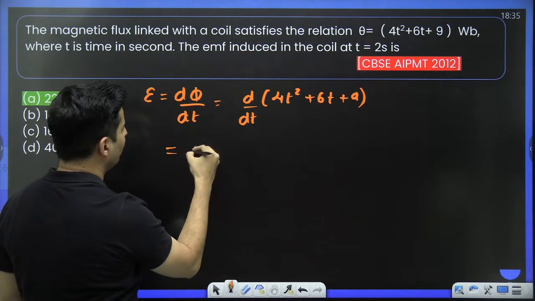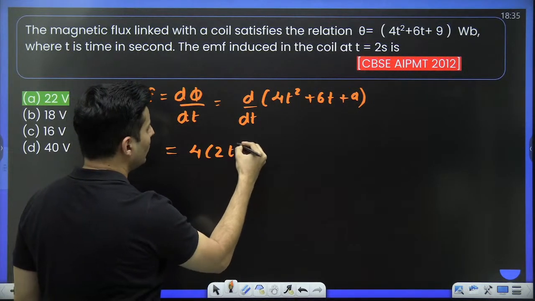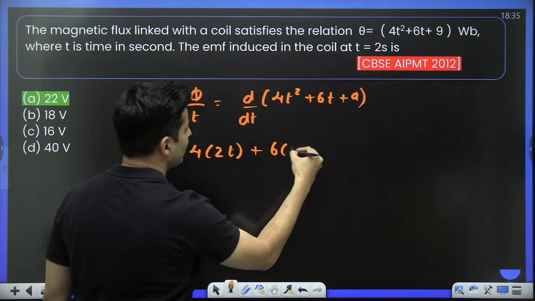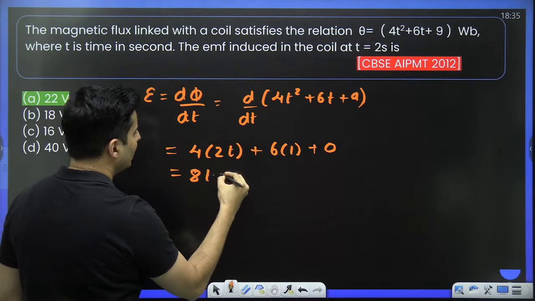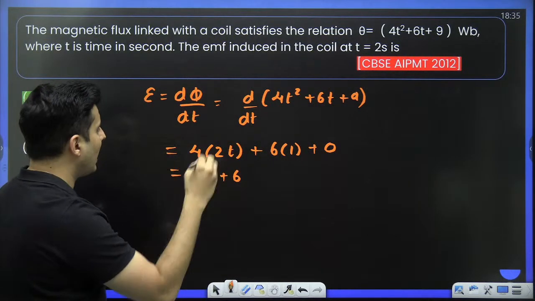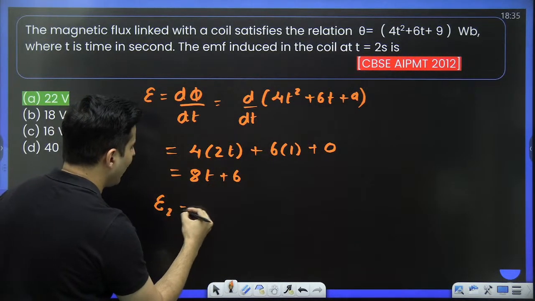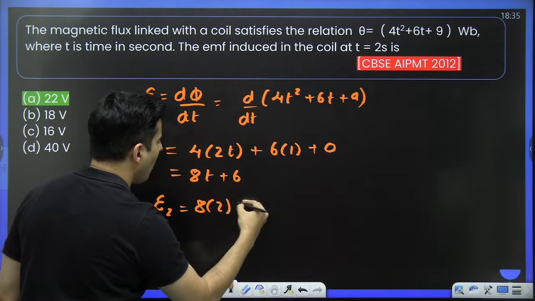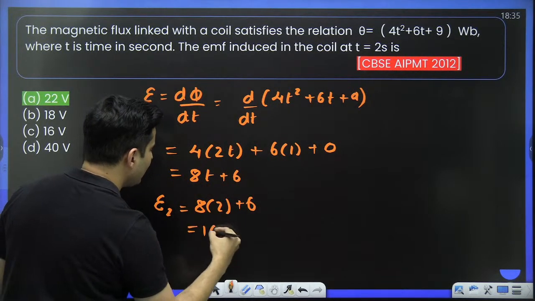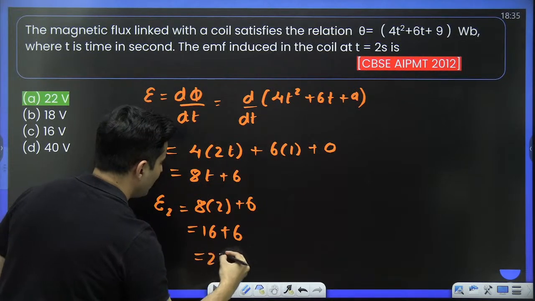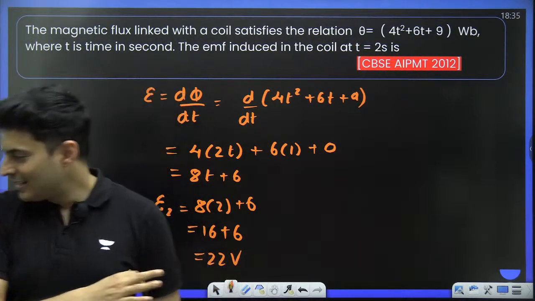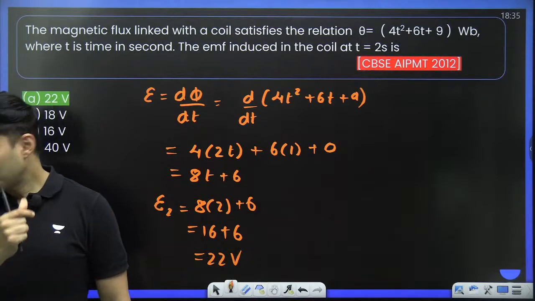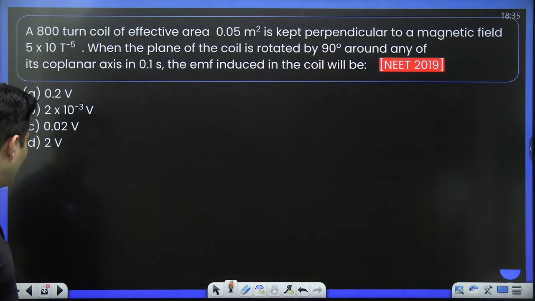The derivative of 4t square will be 4 into 2t, the derivative of 6t will be 6, and 9 is a constant, so its derivative is 0. So this will be 8t plus 6. But the question is at 2 seconds, so the EMF at 2 seconds will be 8 into 2 plus 6, which is 16 plus 6, which is 22 volts. Wow, beautiful. Understood? Clear? Very good. Proud of all of you.